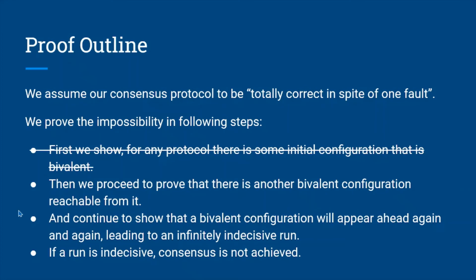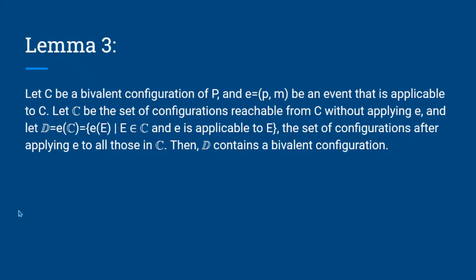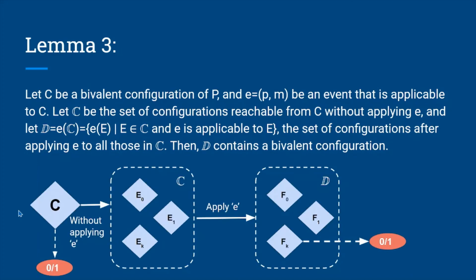Now we have covered the first step of the proof. Let's move ahead and prove that there's a bivalent configuration reachable from a bivalent configuration. The authors elaborate on this in lemma 3, which says: let C be a bivalent configuration of P and event E be an event that is applicable to C. Let capital C be the set of configurations reachable from C without applying E, and capital D be the set of all the configurations after applying E to the configurations in capital C. Then the set of configurations after applying E will contain a bivalent configuration. This can be summarized in the following figure.